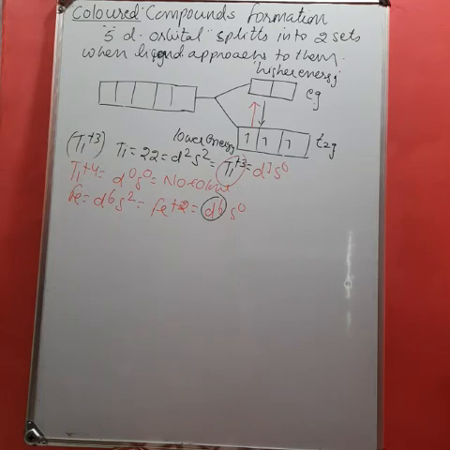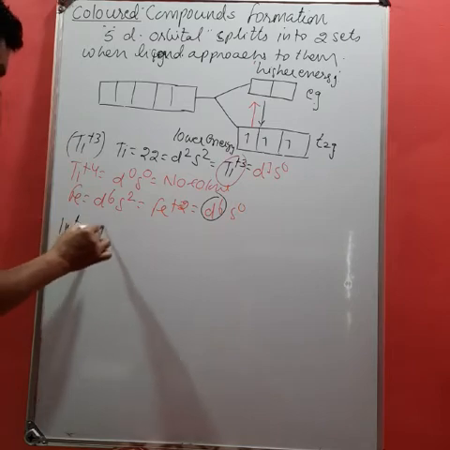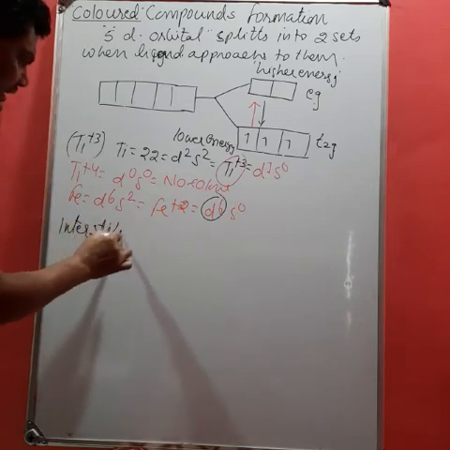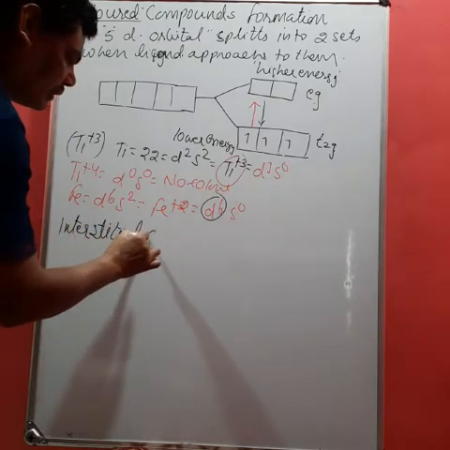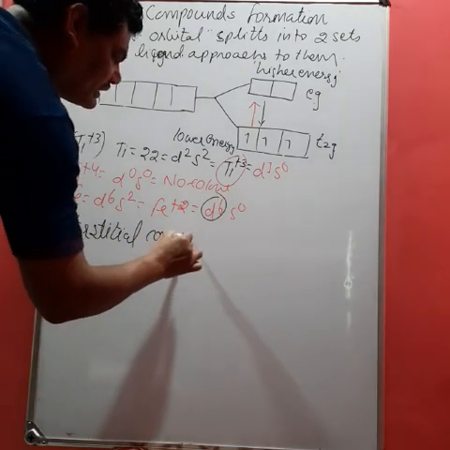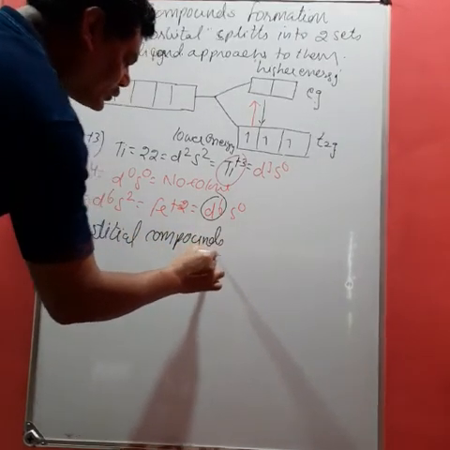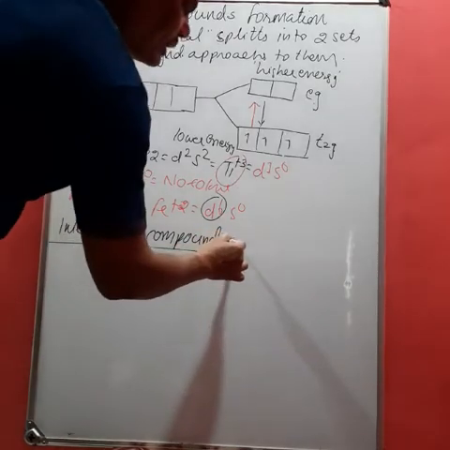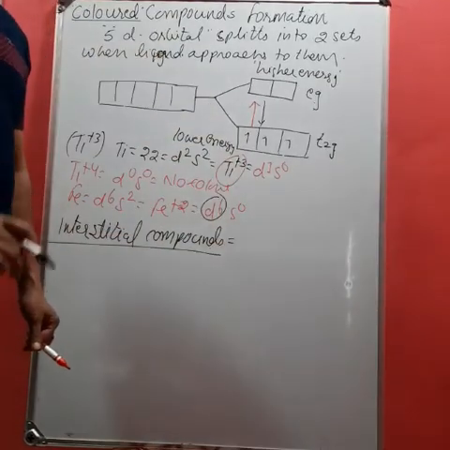Now, one more very important property is the formation of interstitial compounds. Students, you know that d-block elements are very small in size.